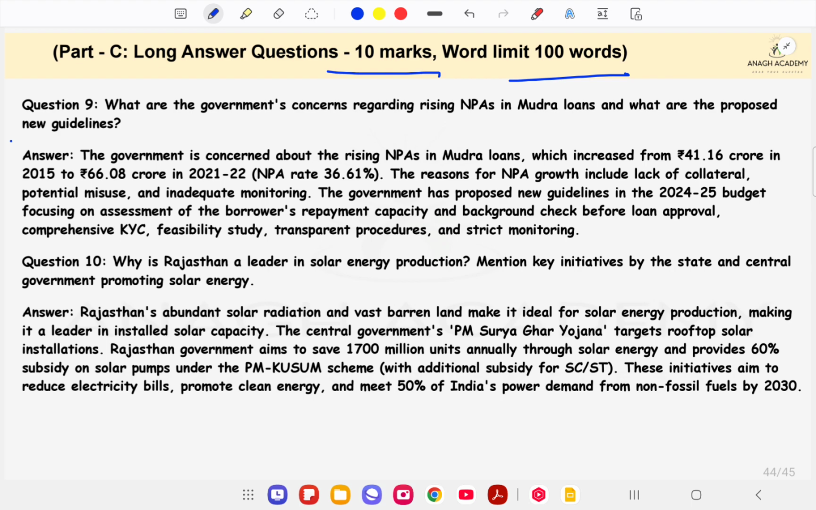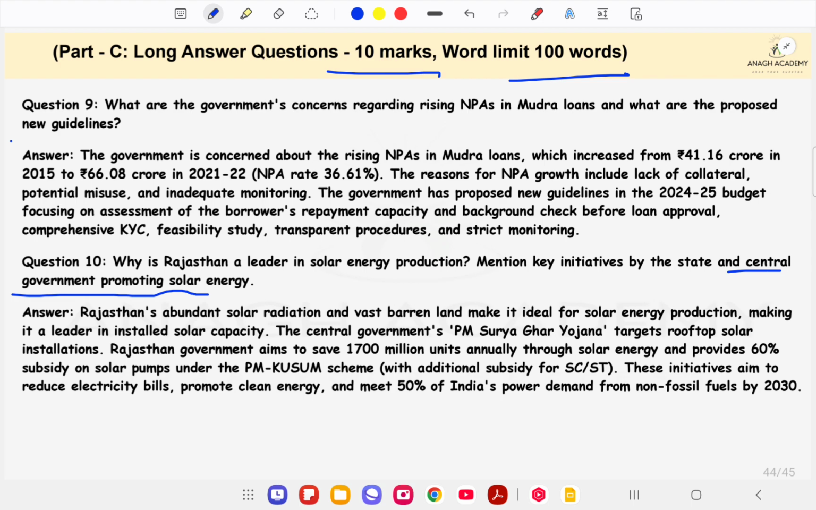Next question is: why is Rajasthan a leader in solar energy production? Mention key initiatives by the state and the central government promoting solar energy. Rajasthan's abundant solar radiation and vast barren land make it ideal for solar energy production, making it a leader in installed capacity.